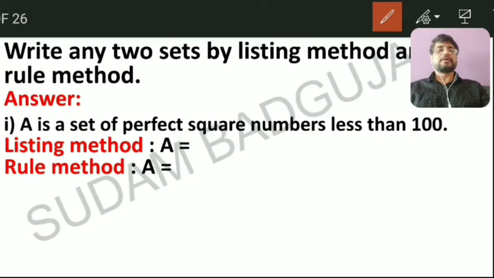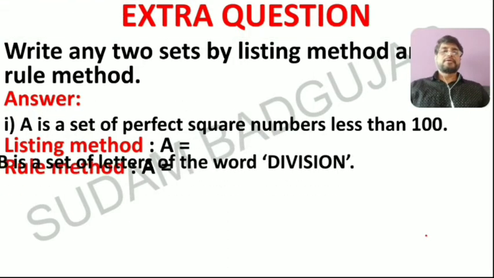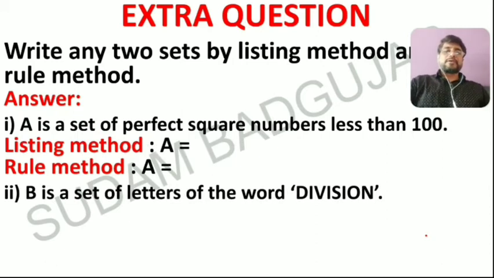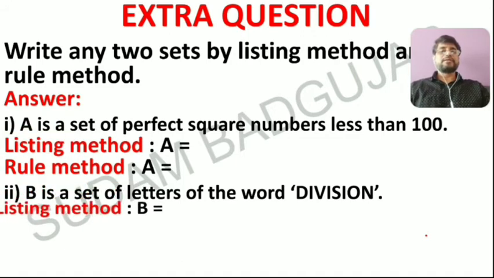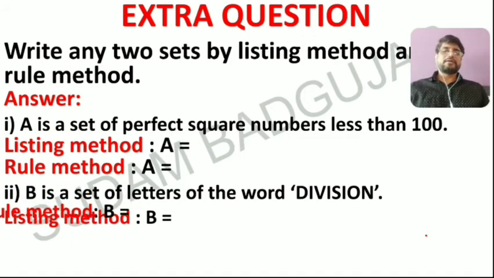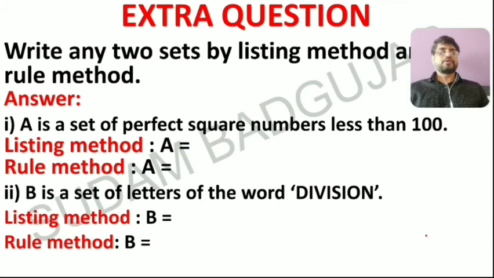Now one more. Suppose set B is a set of letters of the word division. You have to write in listing form and rule method form also, right? These two for practice.